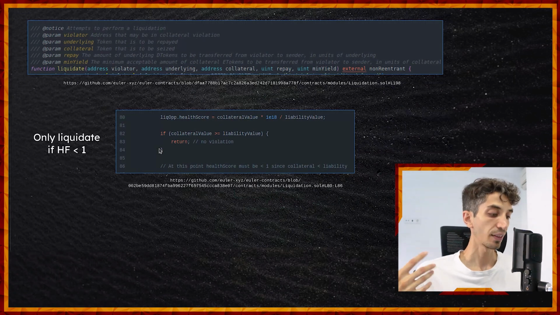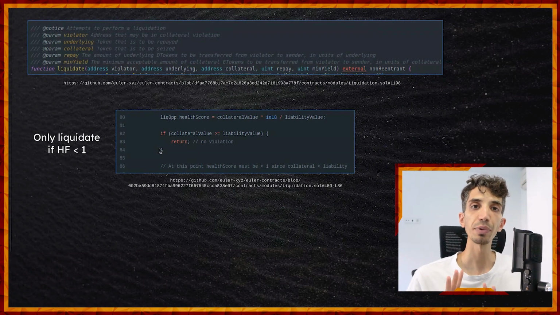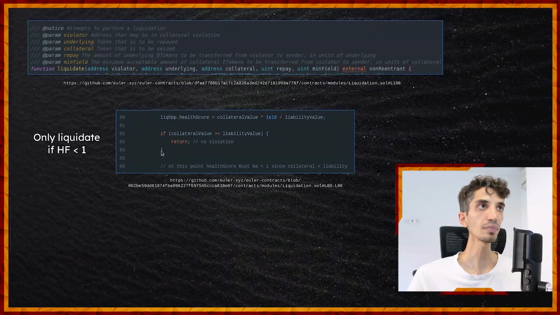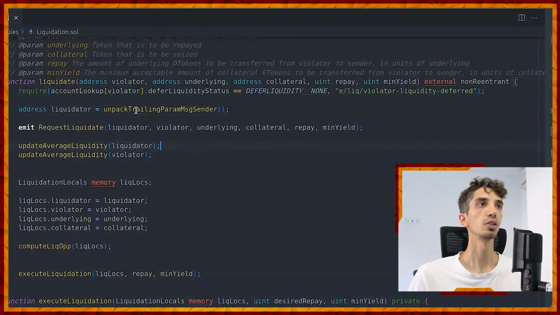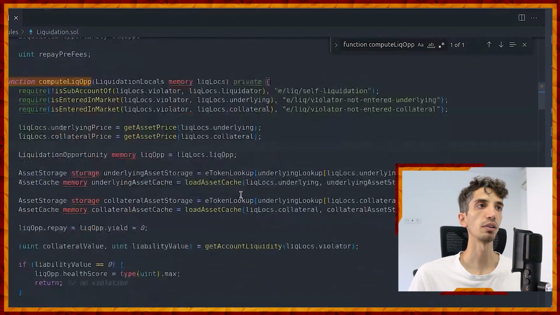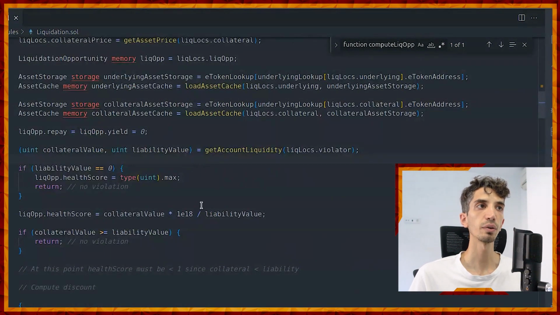All of the things that I'm telling you are actually implemented in code, okay? You can go and take a look at them. You can go to Euler's code and take a look. Everything is on GitHub, so you will find a liquidate function in the code. And if we go to this compute liquidation function, there's a function in here that will check exactly what I'm telling you.